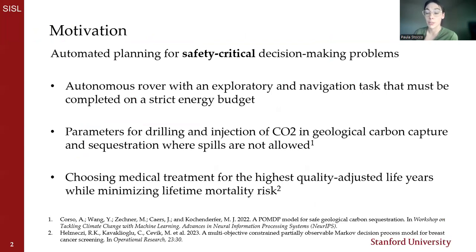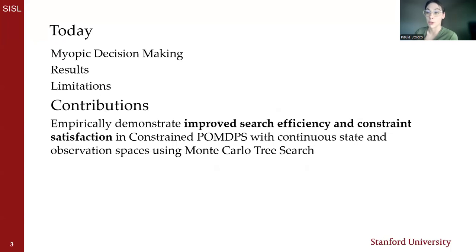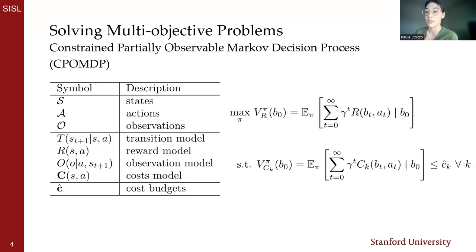One of our experiments uses the Sizzle-developed mathematical representation for underground carbon sequestration, in which case we model spills as costs. This presentation covers short-sighted decision-making and online planning, how we can address this during search, and finally our results, which empirically demonstrate a reduction in cost violations.